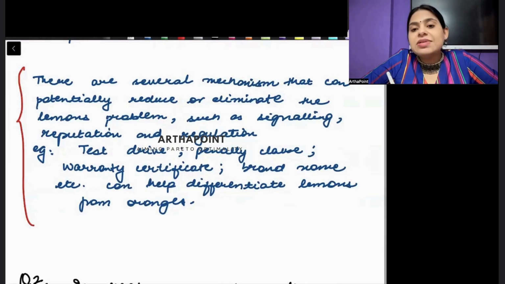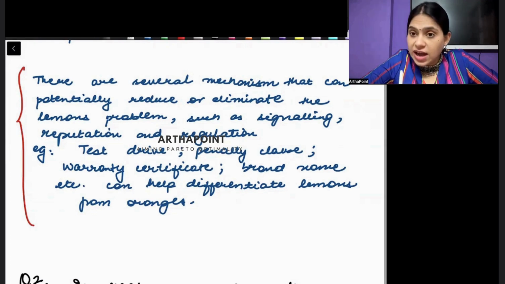Okay. Similarly, the second thing that I talked about is reputation. So in reputation again, so beta imagine ki, let's imagine ki I want to buy a second hand car. Now there are some good car vendors जो अब online आ गए हैं through which I can go and buy a second hand car. जैसे I think Spay is one of them. So reputation जिनकी built है, you can go ahead and buy from them, right?